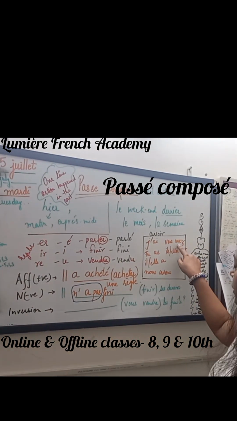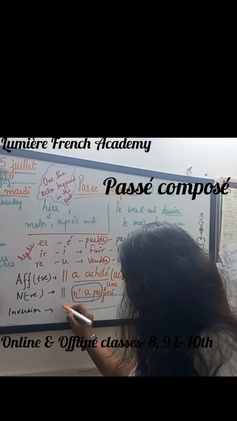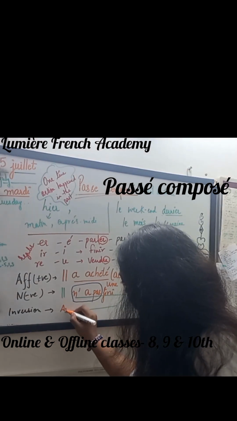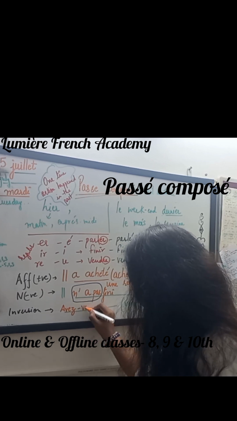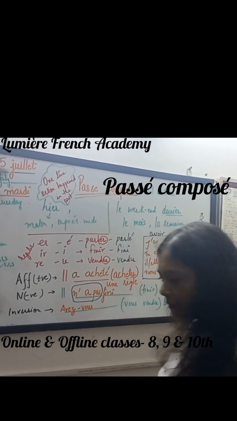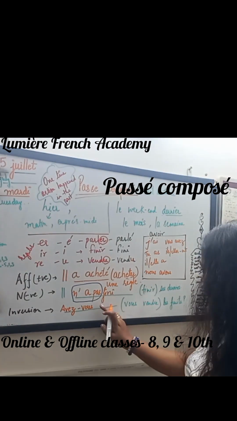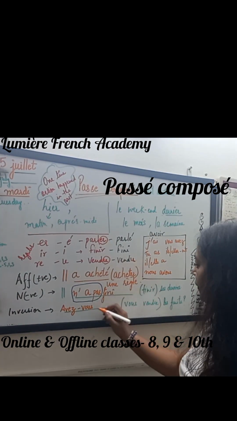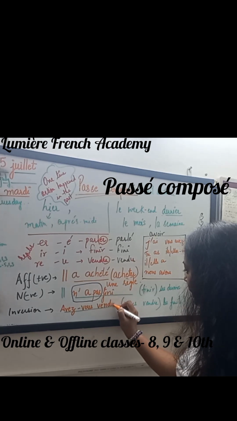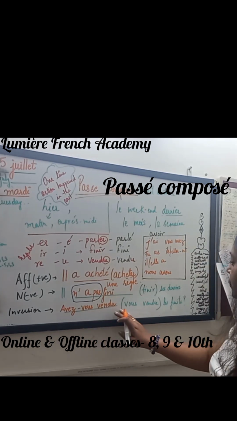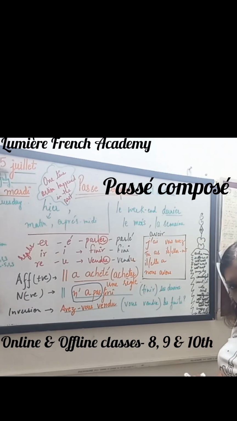Avoir. So it will be avez, A capital, Avez-vous, and the past participle will come here. Vendre will be vendu. Okay? Have you sold the fruits?